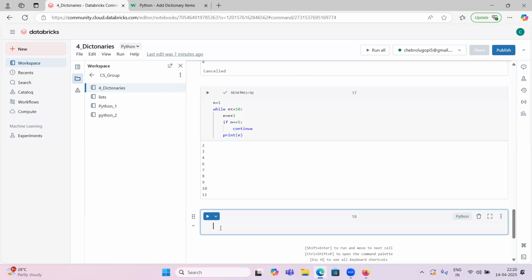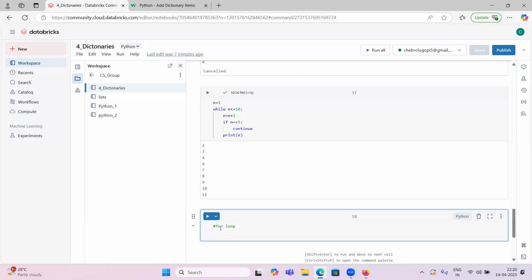The last loop is the for loop. So same, guys, while loop and for loop. In a while loop, we will have some condition, and till that condition is true, it will iterate. In a for loop also, the iteration will happen. In if and else blocks, there is no iteration. Whenever the condition is true, they will execute, otherwise not. But in a for loop, how does it work?